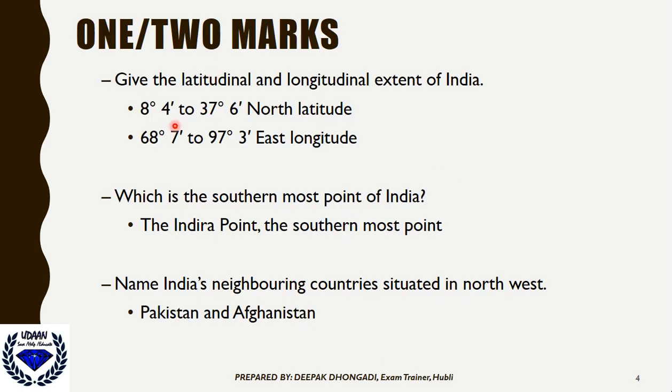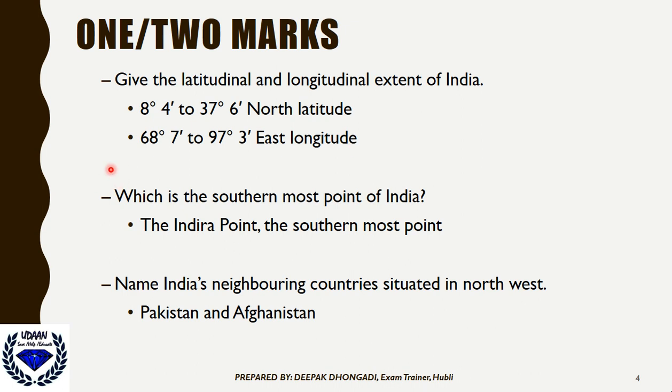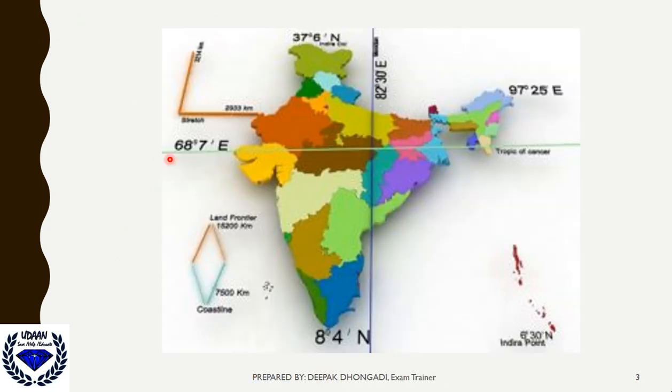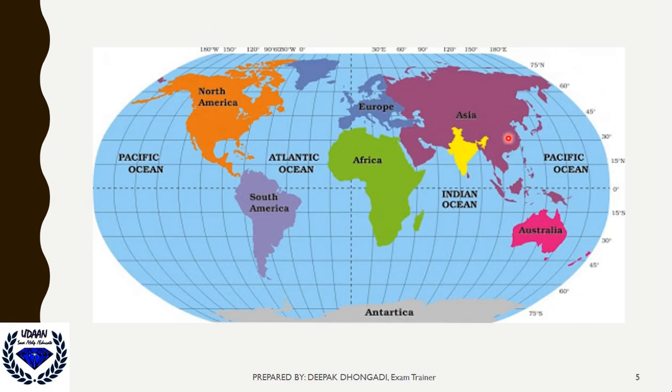So 8 degree 4 minute to 37 degree 6 minute north latitude. So north latitude is 8 to 37. Remember, 68 to 97 is east longitude. That is how you should remember this. The latitude tells us from where to where in world geography we are situated. You can see here the dotted line represents the zero equator, and 15 degree is where Hubli city in North Karnataka passes, and then 30 degree.